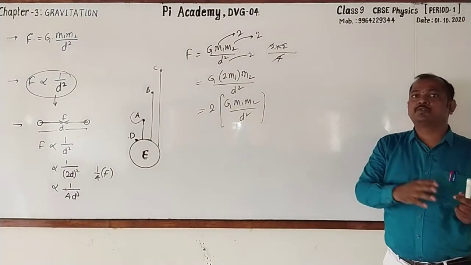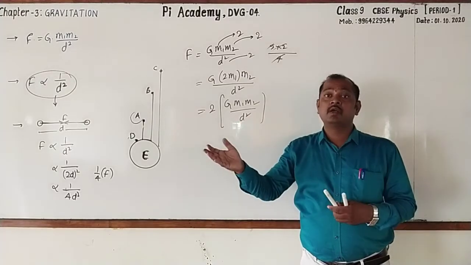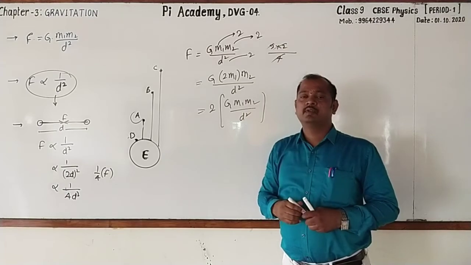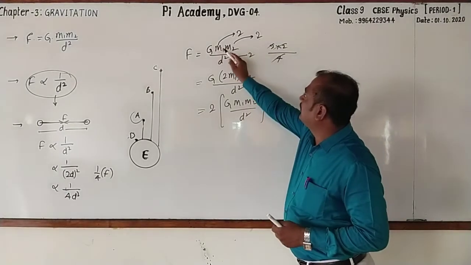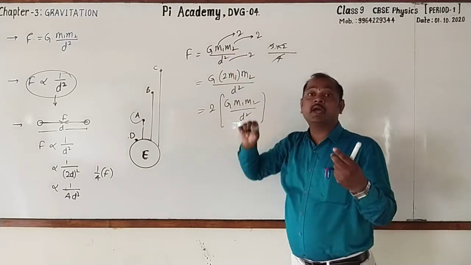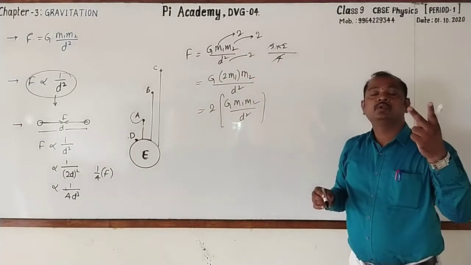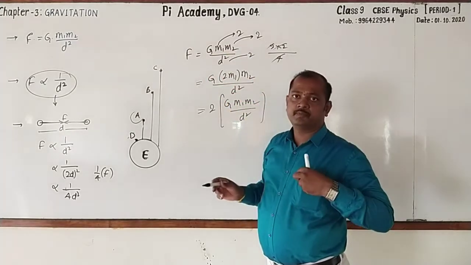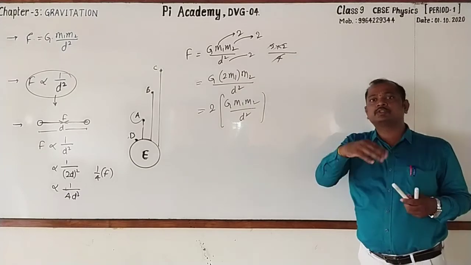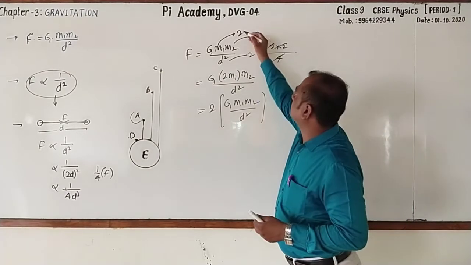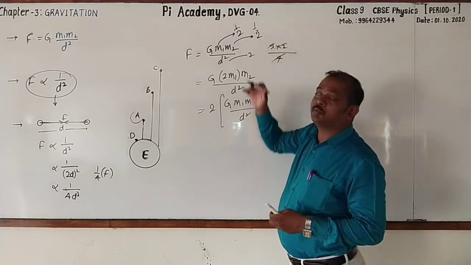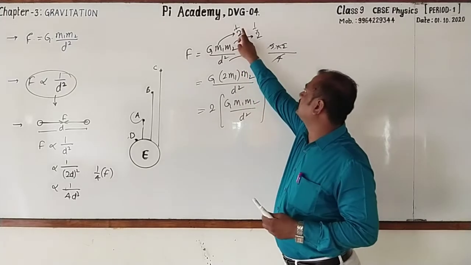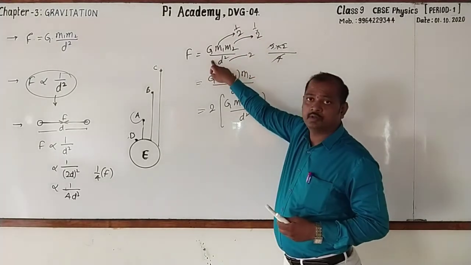What will be the gravitational force when the mass is doubled or distance is doubled or when the mass is reduced to half? What it will be? When the mass of one object is reduced to half, gravitational force also gets reduced by 2 times. That is half of F. When masses of both the objects reduce to half, so this is by half, this is by half, then what it will be? Gravitational force decreases by 4 times. See that 1 by 2 into 1 by 2, 1 by 4.